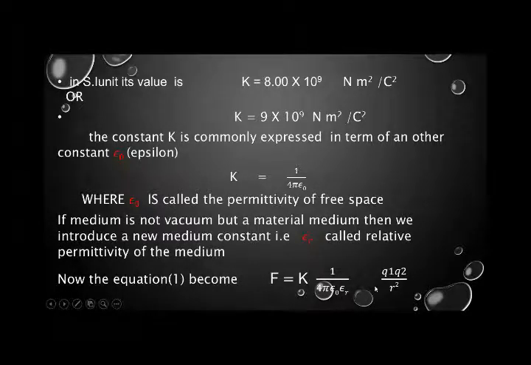So in place of k, we replace it by its constant, that is 1 upon 4 pi epsilon naught epsilon R. So take a screenshot, and I hope you will understand that we have expressed the constant k in terms of the other constant, that is known as epsilon.